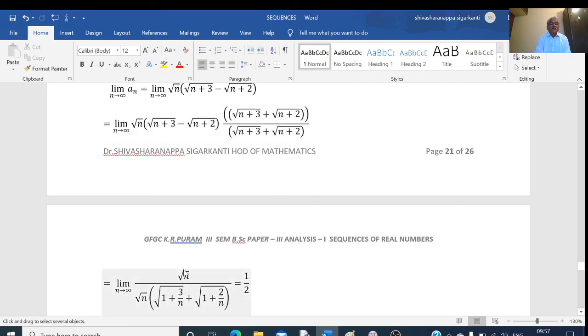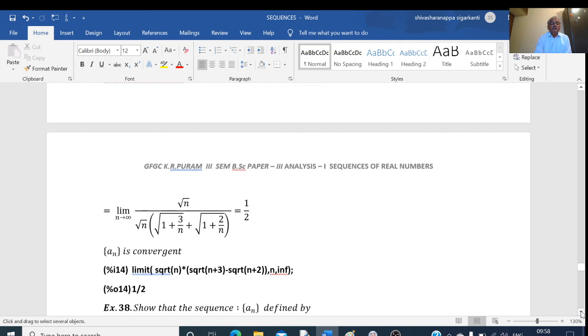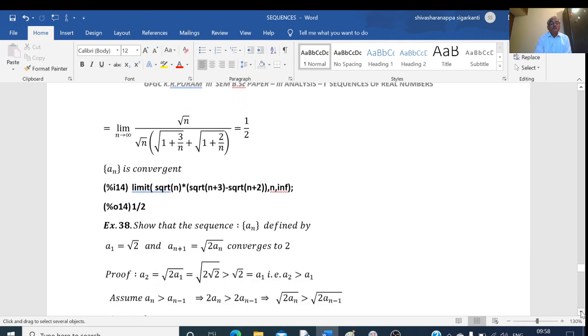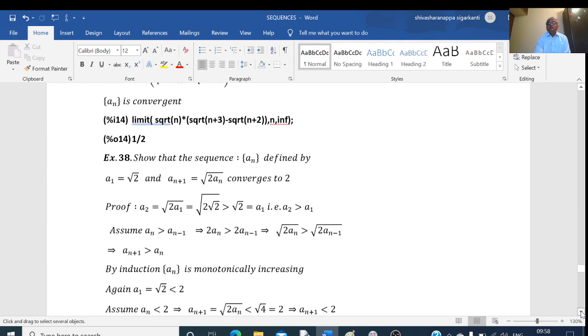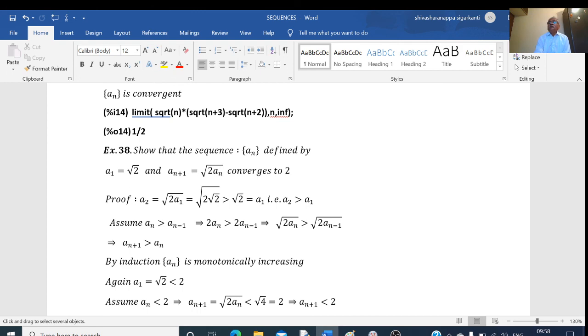Root n gets cancelled. Now apply the limit. The numerator is 1. In the denominator, taking n equal to infinity, 3 by infinity is 0, so the first term is root of 1, which is 1. Similarly, the second term is root of 1, which is also 1. So 1 plus 1 is 2, and 1 by 2 is the answer. Therefore, the given sequence is a convergent sequence. I will stop here. Thank you.